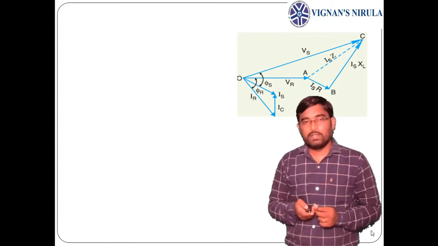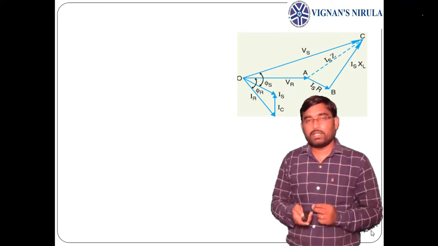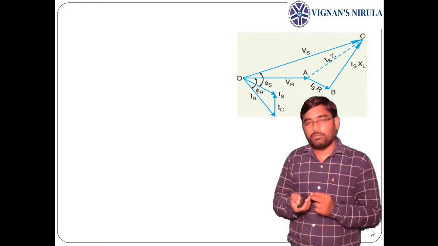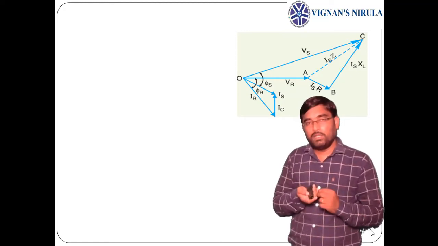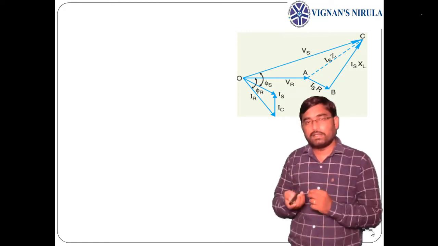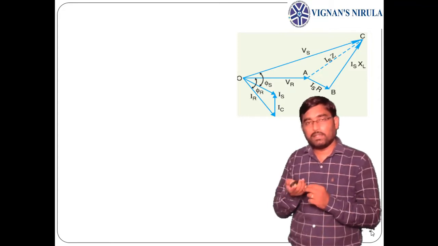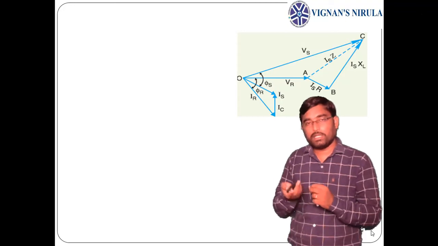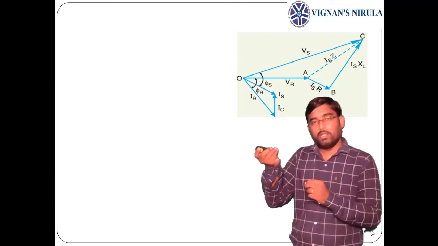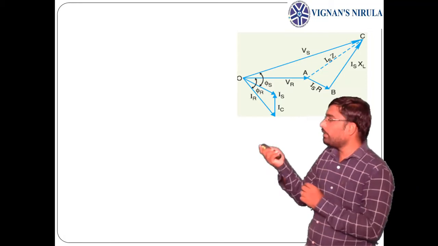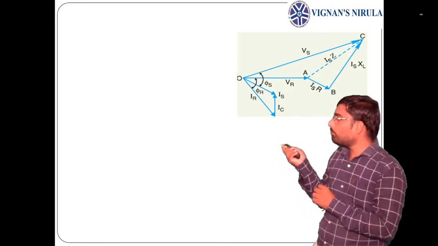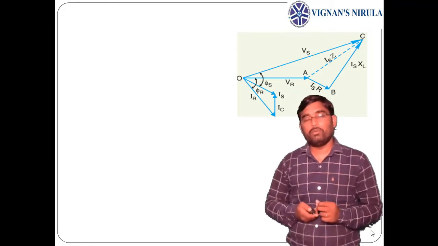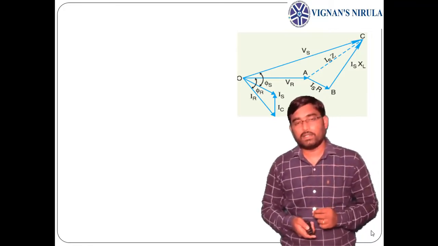Now after drawing Is, from the tip of Vr, I can draw Is into R. So Is into R is the resistor drop, which will be in phase with Is, and I need to draw Is into XL, which is the reactive drop, which should lead with respect to current Is by 90. That is why Is into XL is drawn upward. Now by adding Vr plus Is into R plus Is into XL, the total gives Vs. In this way, we can draw the phasor diagram for the end condenser method.